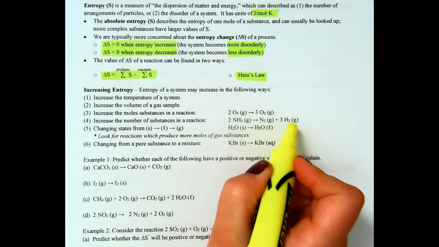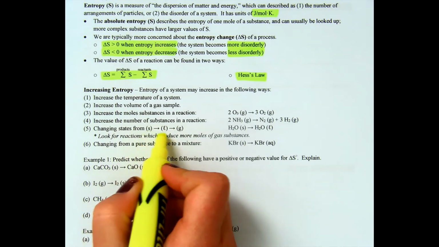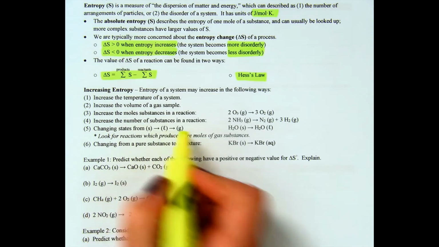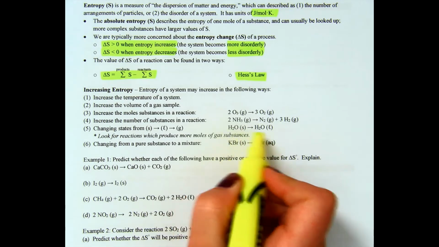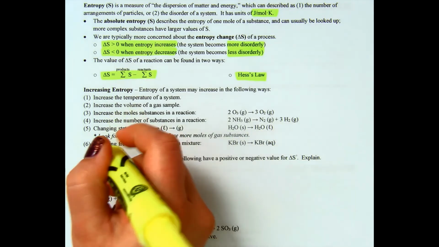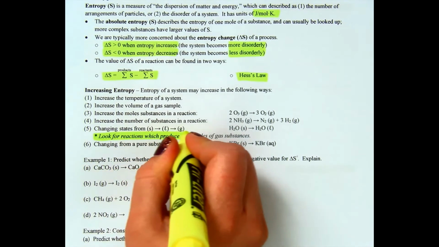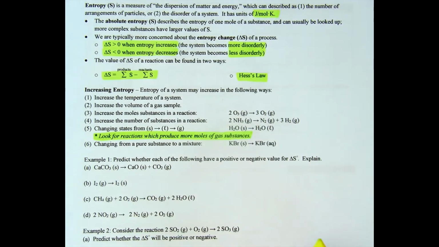Entropy goes up. If we change states from more ordered to less ordered, so from solid to liquid, or liquid to gas, or solid to gas, all of those are going to increase our entropy. And here we have an ice cube melting, so that's going to increase our entropy. A key here is to look for reactions that produce more moles of gas substances.